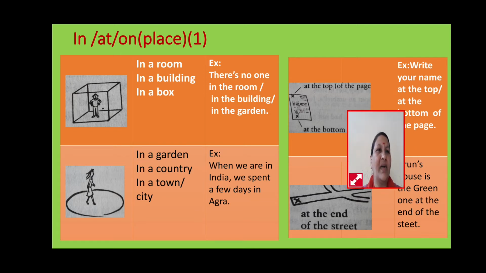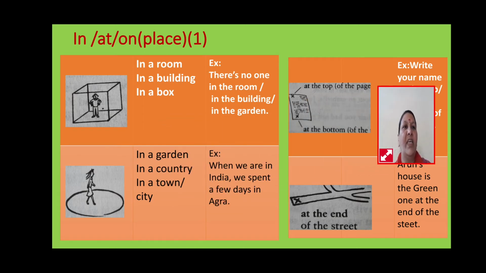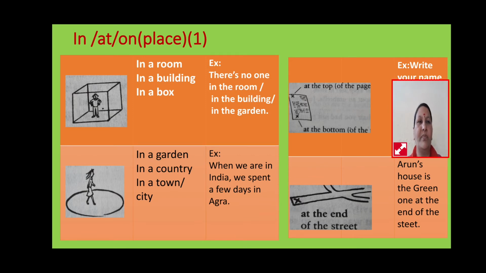Okay, then let us come to the next item here. Write your name at the top, at the bottom of the page. At the top of the page, at the bottom of the page. Next, at the end of the street. Arun's house is the green one at the end of the street. This is the main important aspect, while giving a small picture I am showing you.